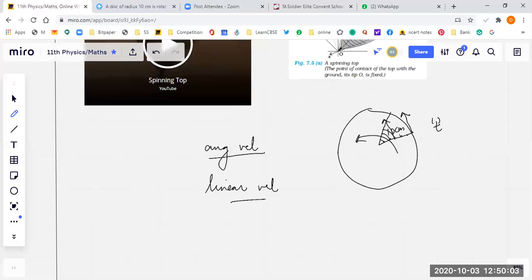Yes, Ishma, can you tell? What is the angle swept by all the points? Is it the same or different? I'm asking Ishma: let us say it's the wheel of a cycle, with an axle in the center.